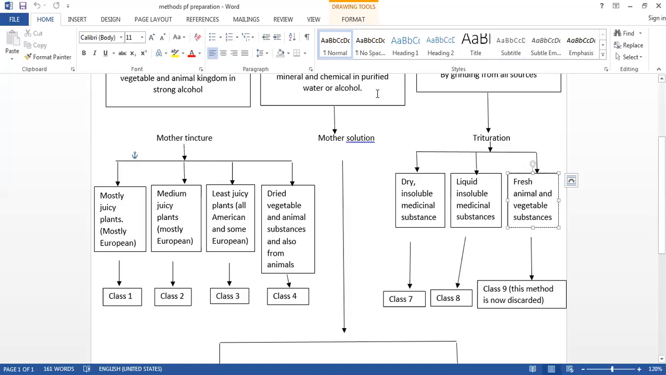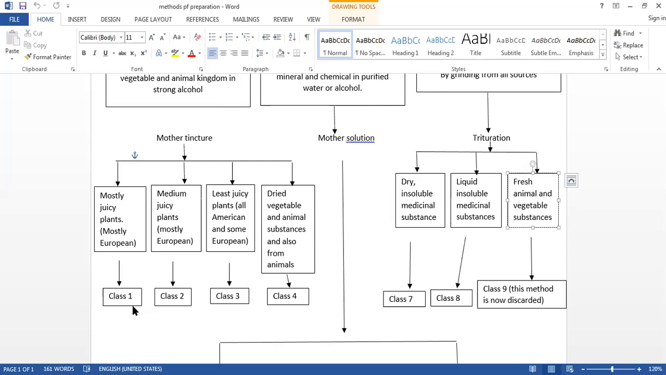The requirement for the preparation of this mother tincture: the drug we select is a fresh drug substance, with a chopping board and knife, then mortar and pestle, and spatula. We know these requirements because we have done this practical in the lab, the preparation of mother tincture from class 1. Then what is the procedure? We have to collect the fresh plant; it may be the leaves, the whole plant, the bark, or the root.